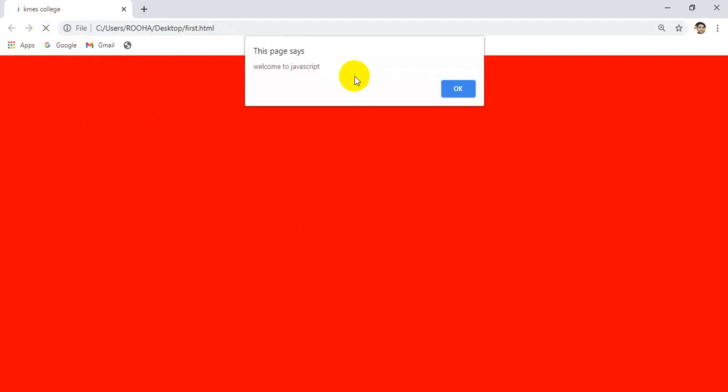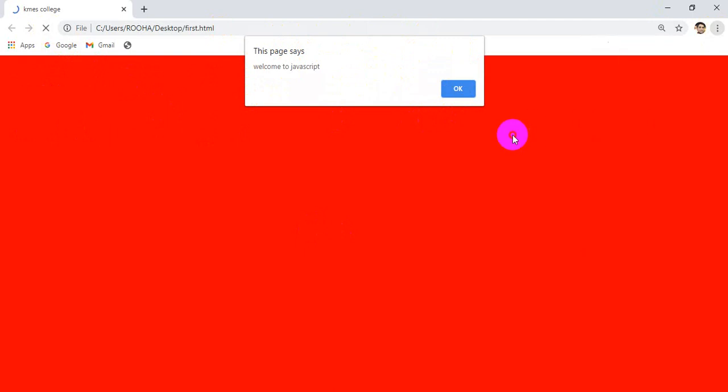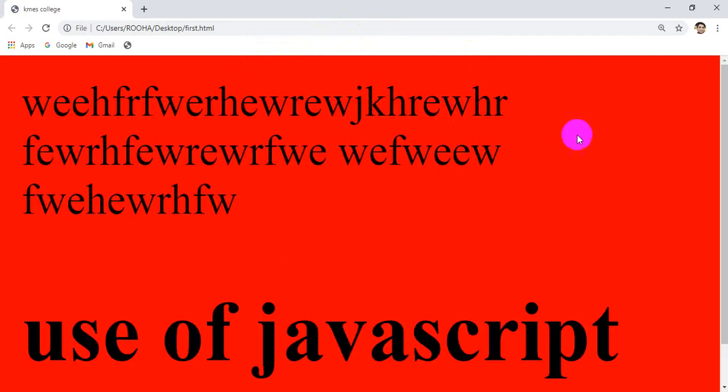When you refresh, you will notice that there is a pop-up message. See this white box. This box is showing welcome to JavaScript. This message is coming from the code, and this is an alert box. When you click on OK, this button, it will disappear, and you will get your HTML page.